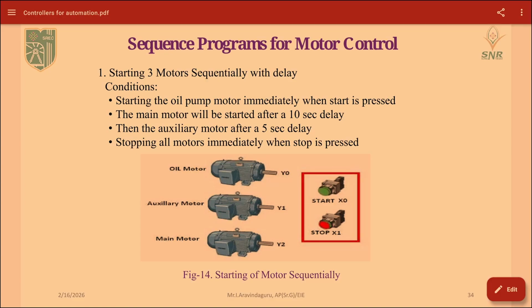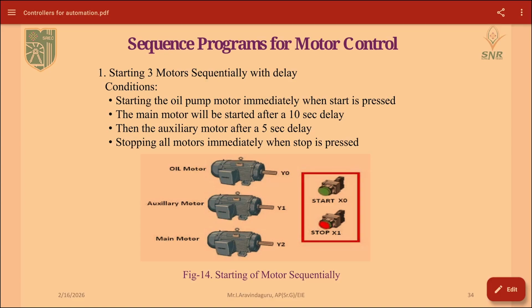The condition is starting the oil motor, that is Y0, which will be started whenever we push the start button X0. Whenever it is pushed, the motor Y0 will be switched on. The main motor, that is Y2, will start after 10 seconds. Then the auxiliary motor Y1 will start after 5 seconds whenever X0 is switched on.